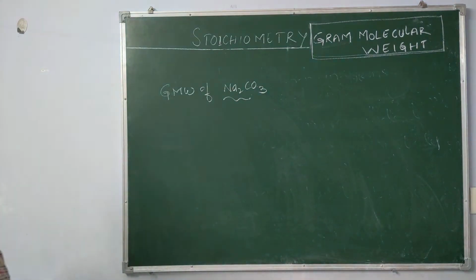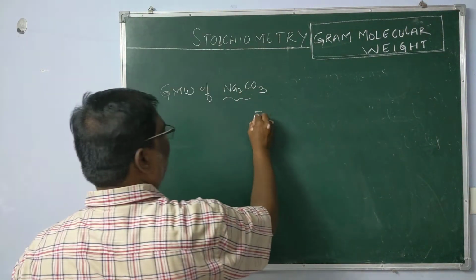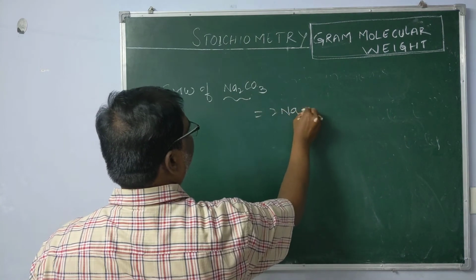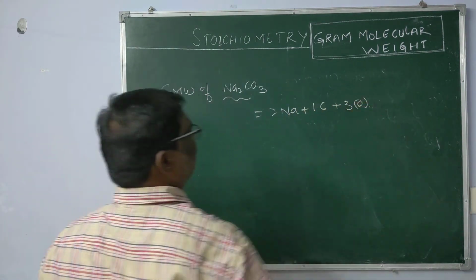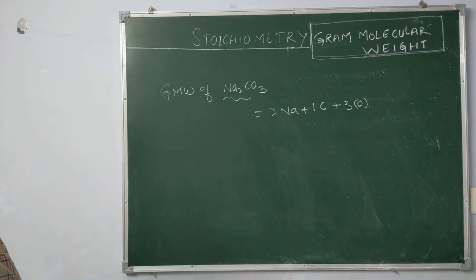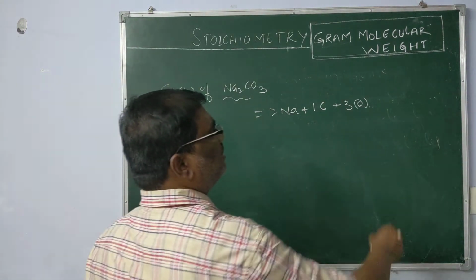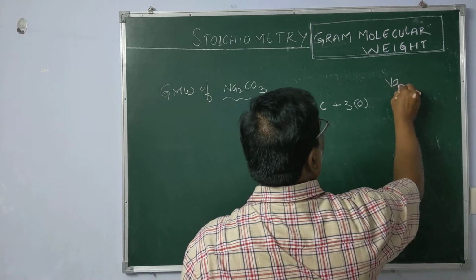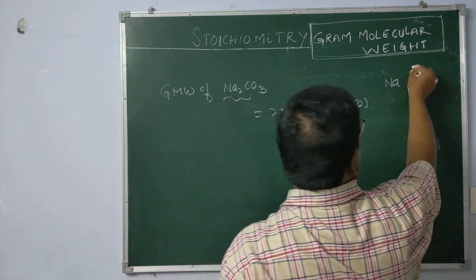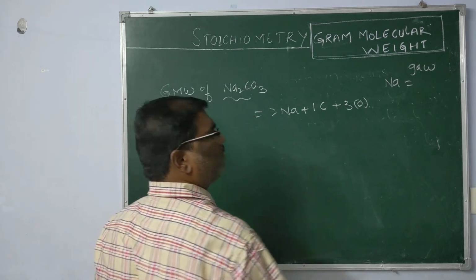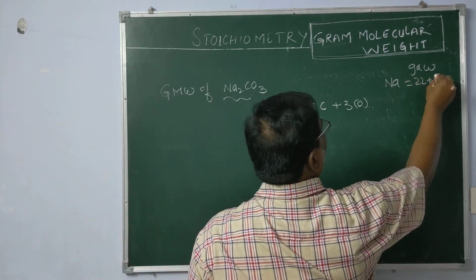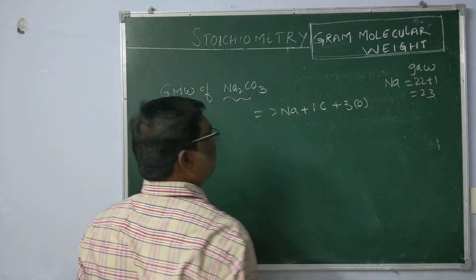Sodium carbonate. This one contains 2 sodium atoms, 1 carbon atom, 3 oxygen atoms. Now we have to recall the atomic weights. Sodium number is 11, so the gram atomic weight: for an odd number, make it double plus 1. So this is nothing but 23.